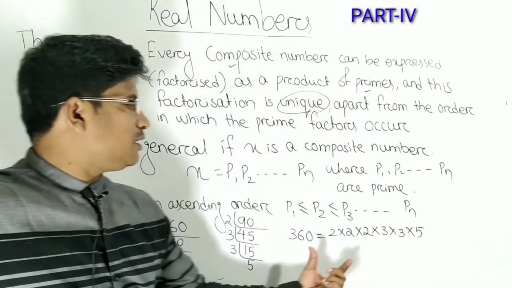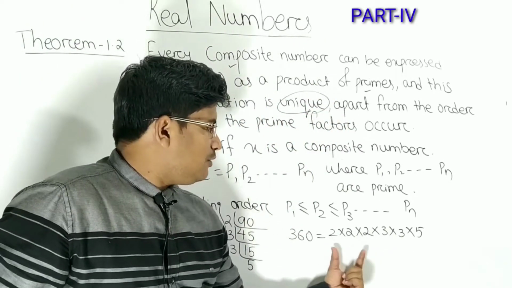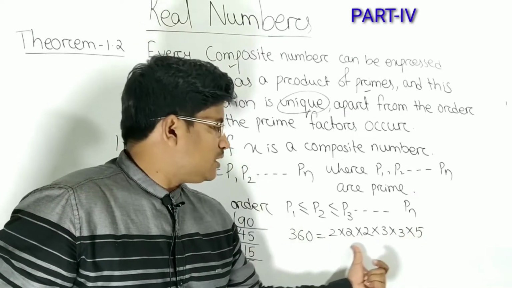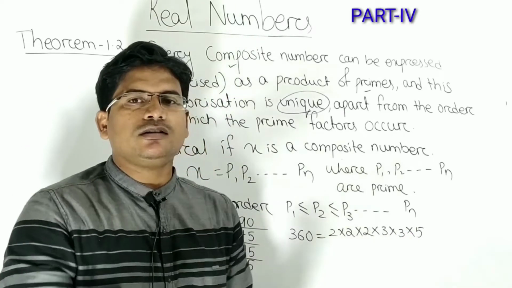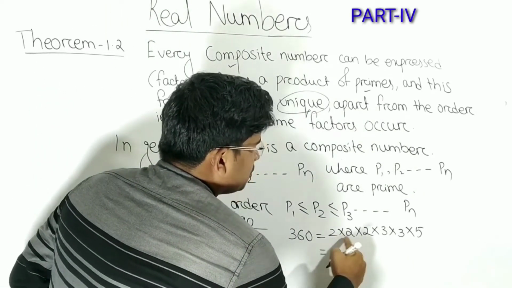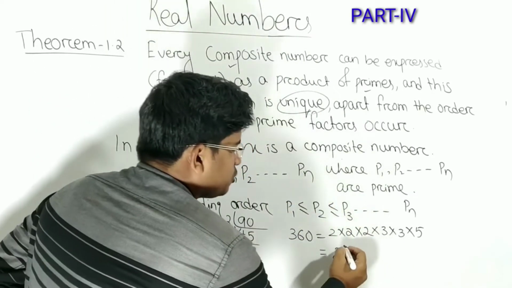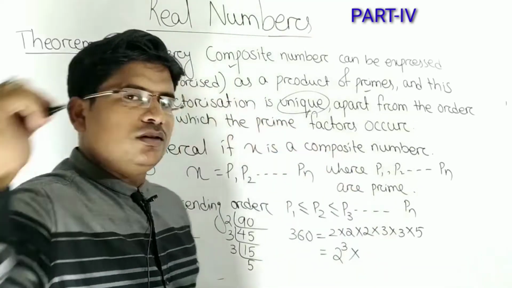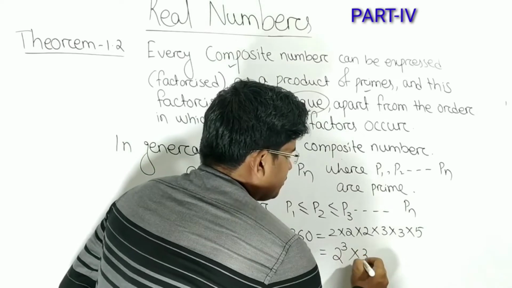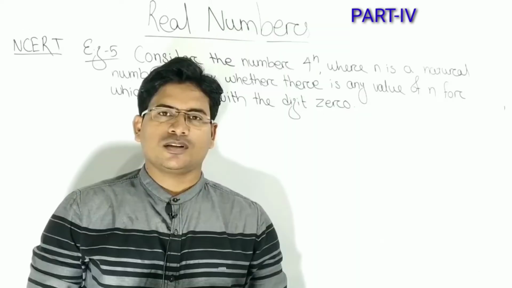It is written in a particular sequence. Now, if the prime factors are written in ascending order and similar prime factors are there, we write them in power form. How many 2's are there? 3. So it is 2 to the power 3, into 3 squared, into 5.